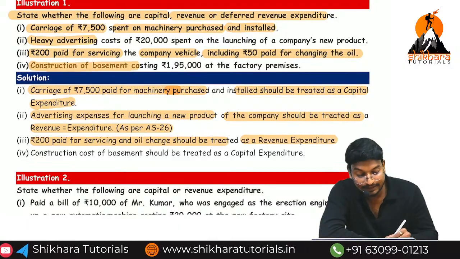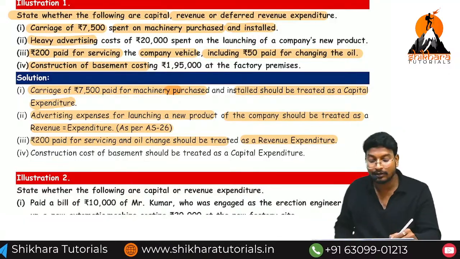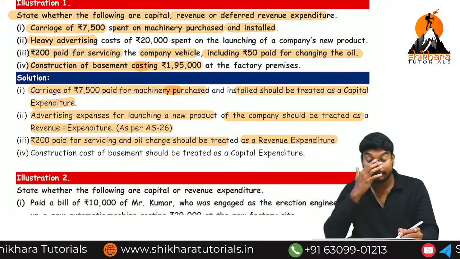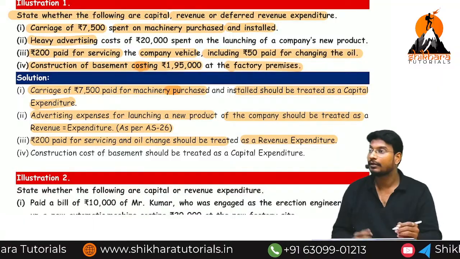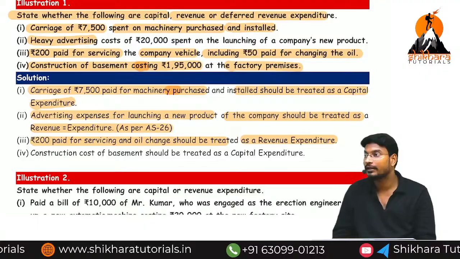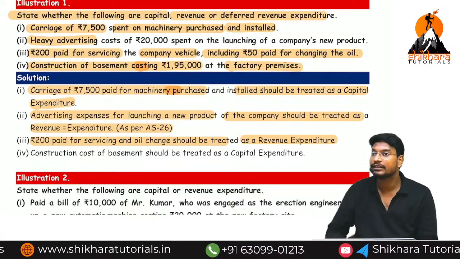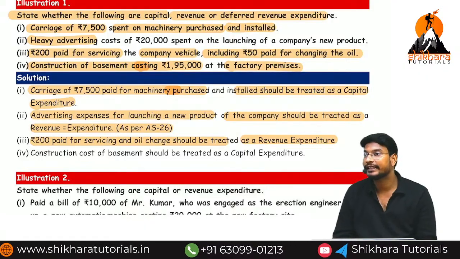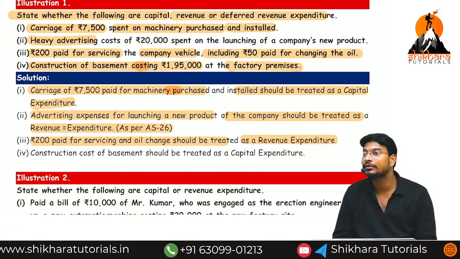Construction of a basement. Construction of a basement costing how much? 1,95,000 for the factory premises. Okay, now we are going to construct a factory premises. For that, the basement we have incurred what? 1,95,000. This basement cost is called capital expenditure. We are getting a benefit for more than 1 year, that too related to a fixed asset.